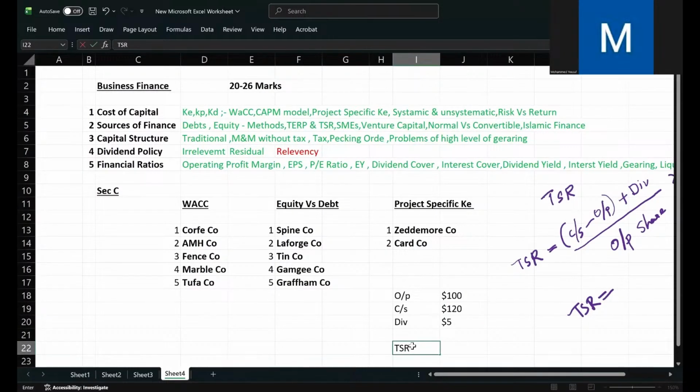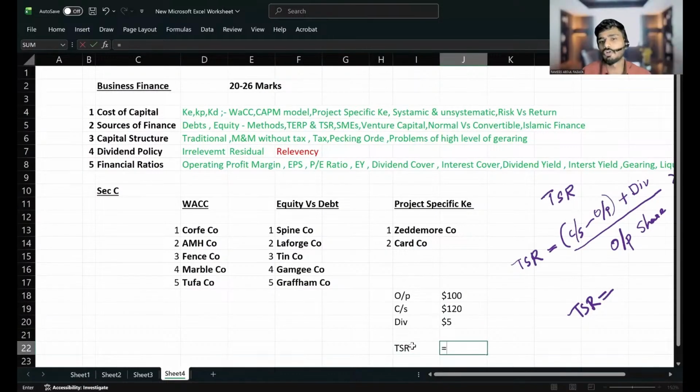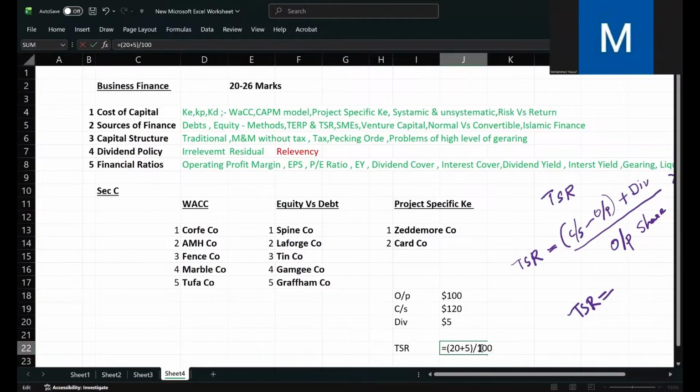25%, sir. How much? 25. So the closing share price is 120 and the opening share price is 100. So the difference, the capital gain, is $20, right? Closing minus opening, $20, plus the dividend paid, $5, right? So it is 20 plus 5, 25, divided by the opening share price, which is $100.